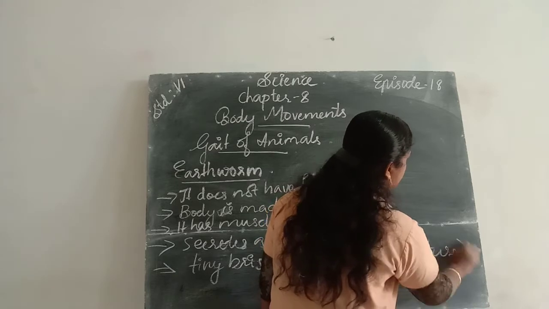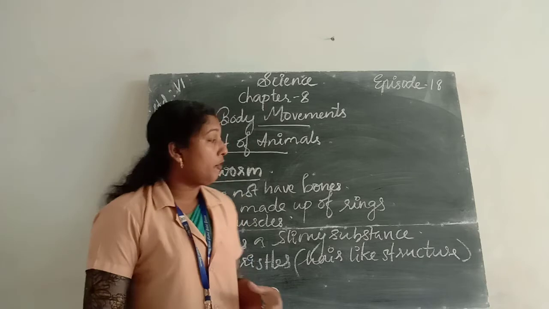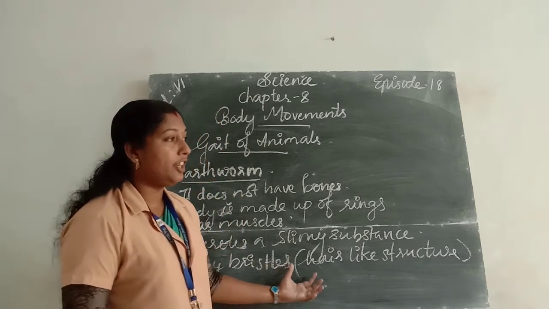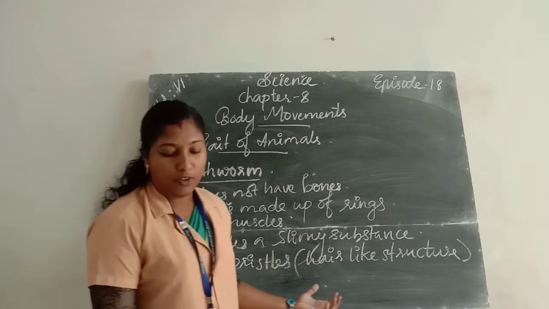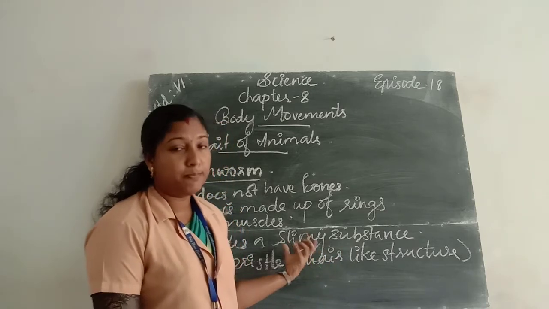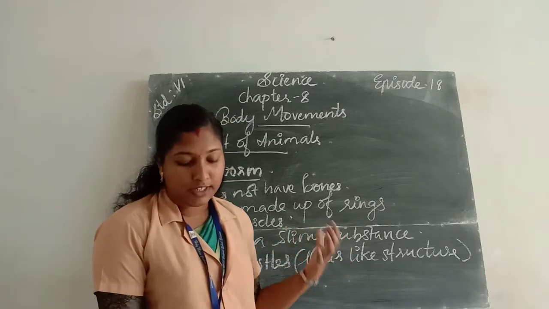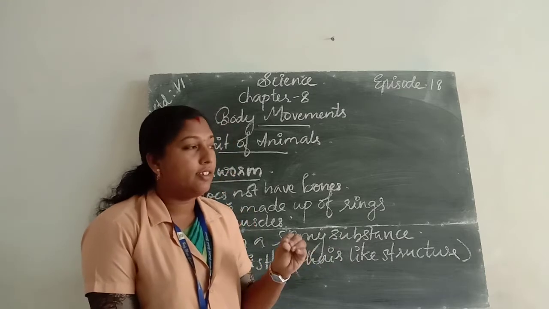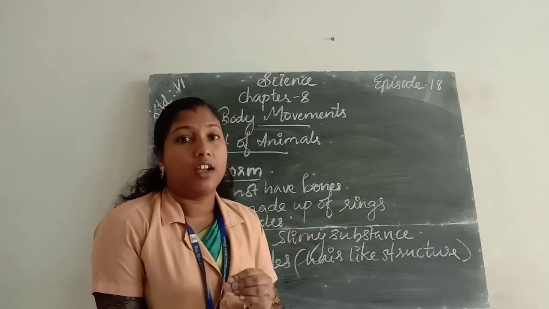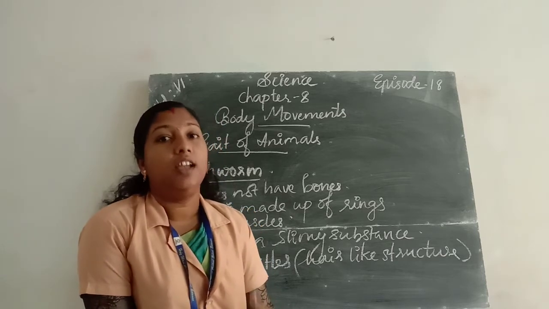These bristles are projecting outward under the body of the earthworm. Okay, these bristles are connected with what? Muscles. These bristles are connected with the muscles, and also these bristles help to get a good grip on the ground for the easy movement of the earthworm.